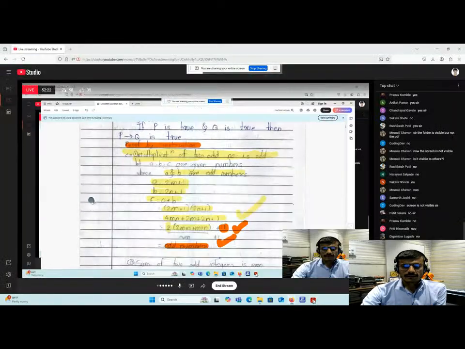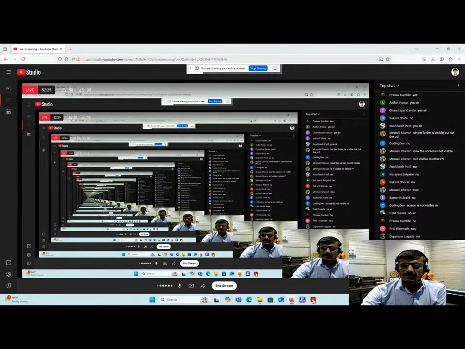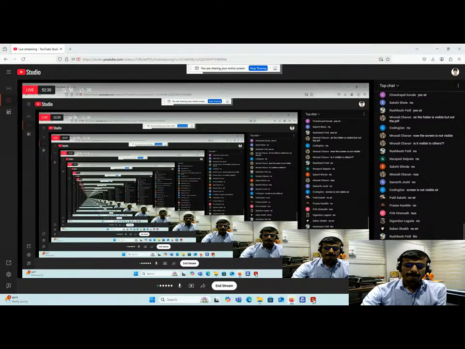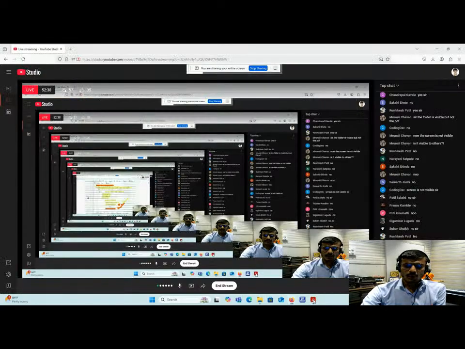Screen is not visible. What can I do? Is the screen visible to all of you? Is it visible to others? Please raise your hands, those who have the screen. Just wait. Once again, I'm sharing to you people, the entire screen. Now tell me whether it is visible or not. Now tell me, guys. Just check whether it is visible or not. It should be visible to all of you right now.